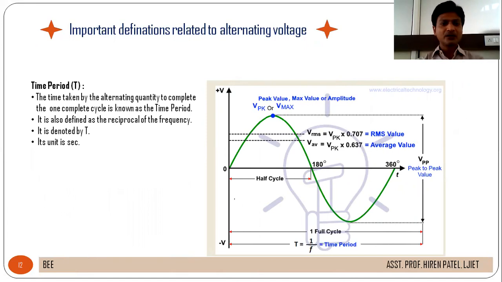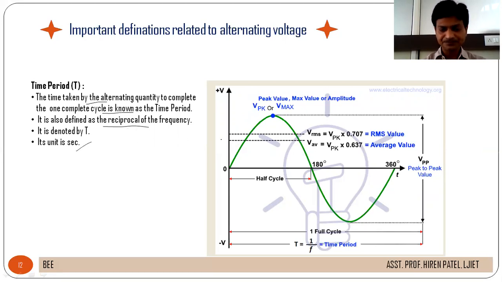The time taken by an alternating quantity to complete one cycle is known as the time period. It is also defined as the reciprocal of frequency. That's why we said that f is equal to 1 upon T, where T stands for time period and its unit is second.